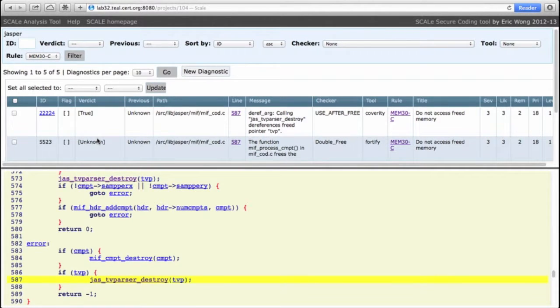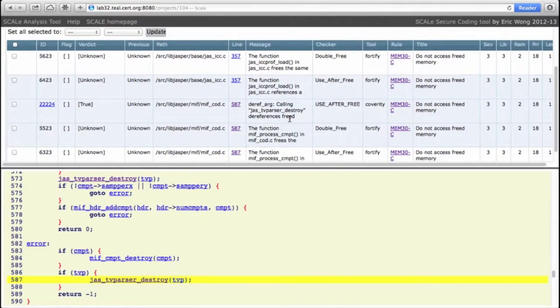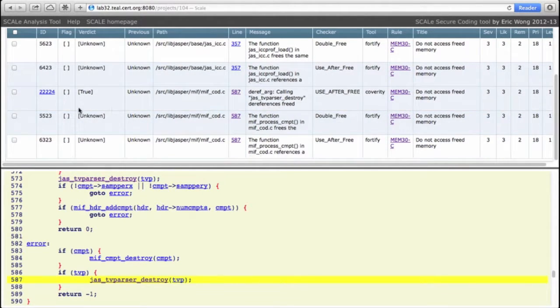So the first question is, are there any other tools that found this problem? We can figure this out by sorting by line number. And we can see that there are indeed 3 diagnostics on this item. Fortify discovered 2 and Coverity discovered 1. The 2 by Fortify are called use after free and double free.